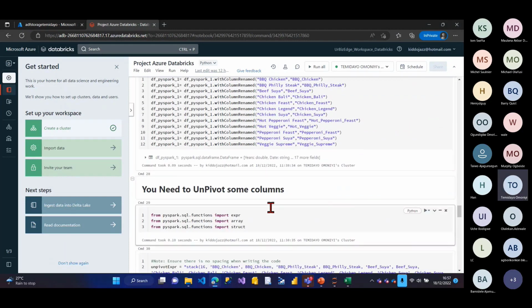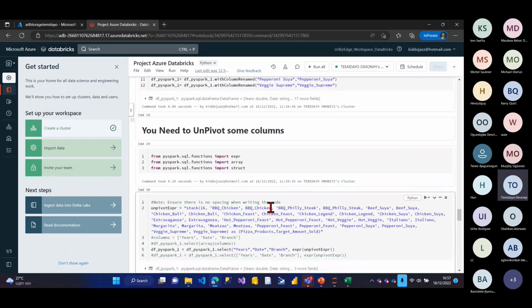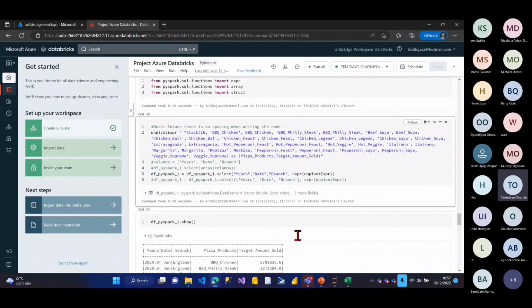And I did what they call pivots. So I converted all the columns that were barbecue chicken. I converted everything to a single column. So what I did there, when I finished that, I named that product with the amount, and the target amount sold, right? So these are all the things I'm going to do now.